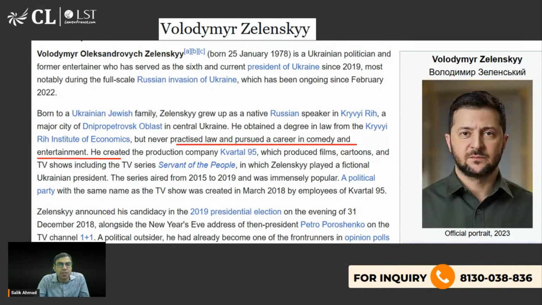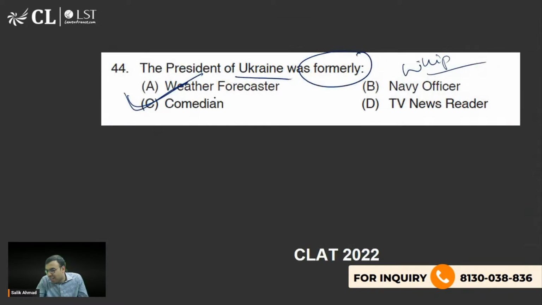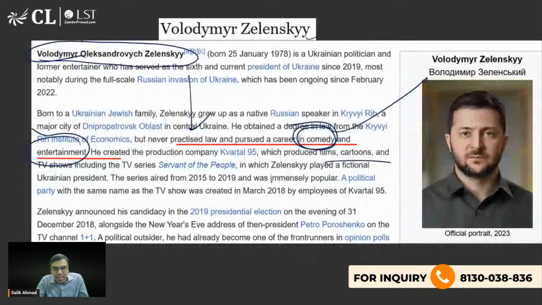ठीक है. देखो, Volodymyr Zelensky पढ़ो. पहली बात तो उनका विकिपीडिया पे नाम लिखा है. He did law, but he did not pursue it. He pursued in comedy and entertainment. And it is clearly written. Produce films, cartoon, and all. Comedian थी. Yes, the right answer is C. आयुष, नाशा, अर्शनूर कौर, both right. C is the right answer. तो आप देख सकते हैं एकदम सामने. अगर आपने विकिपीडिया पेज पढ़ा होता, एक बार ही पढ़ा होता, तो आपको हिट करता दिमाग में. It would have stuck your mind कि हाँ ये होगा आंसर. Okay. Yes. So this is how you are supposed to prepare for the exam.